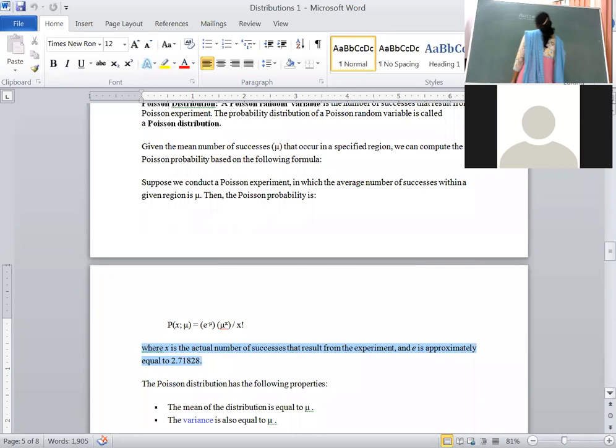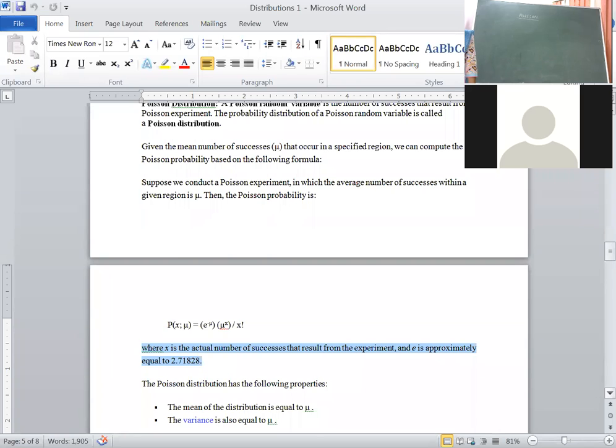How have we defined binomial distribution? Similarly, we will define Poisson distribution. How have we defined binomial distribution? A random variable x assumes only non-negative values and its probability mass function is given by p of x is equal to nCx, p to the power of x, q to the power of n minus x.